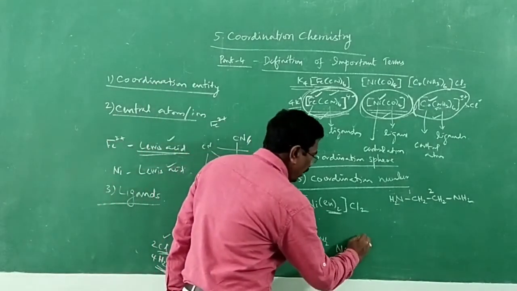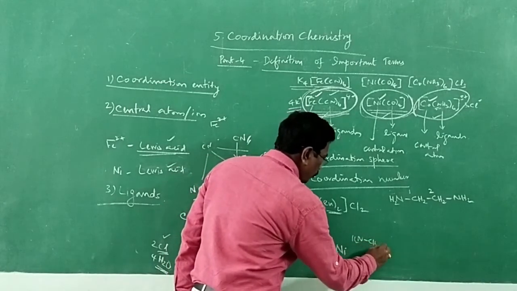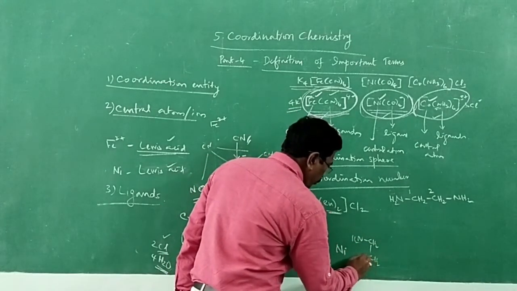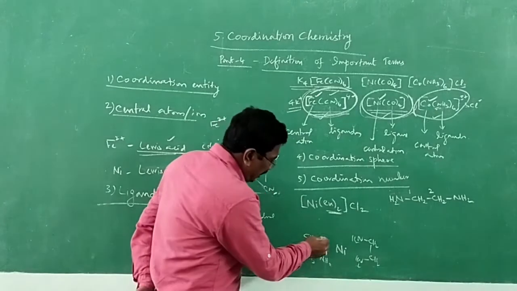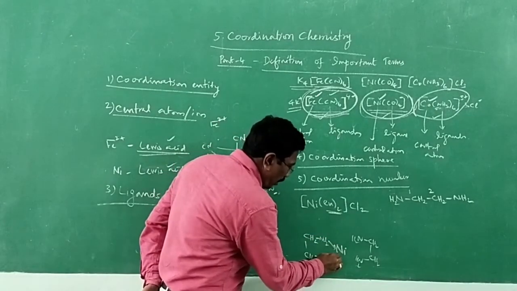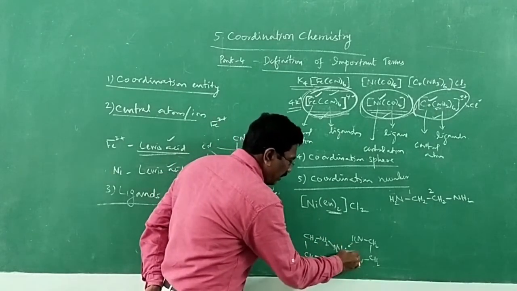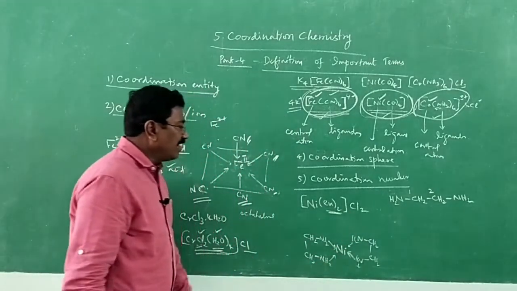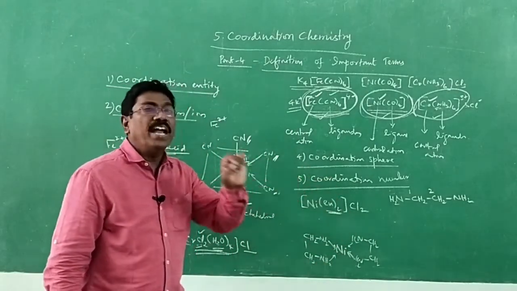Here, NH2, CH2, CH2, again NH2. Here, nitrogen is making a bond with nickel, nitrogen is making a bond with nickel. Ethylene diamine is a bidentate ligand.